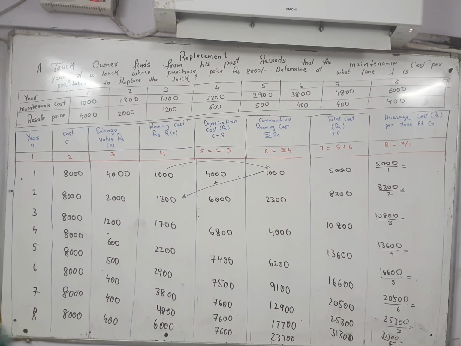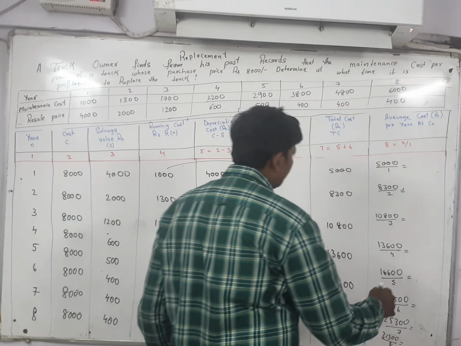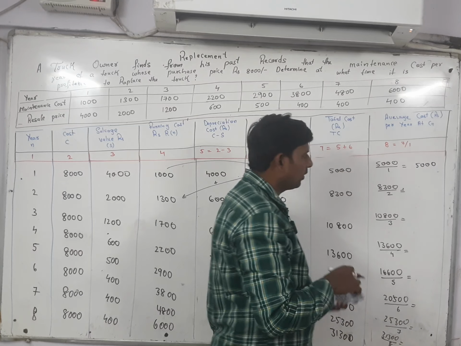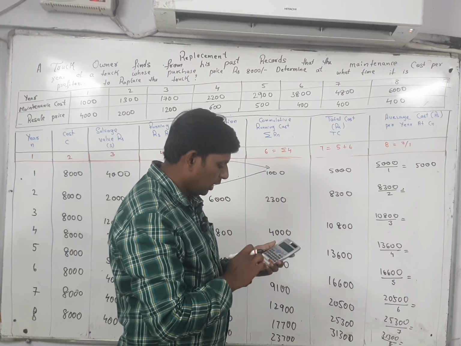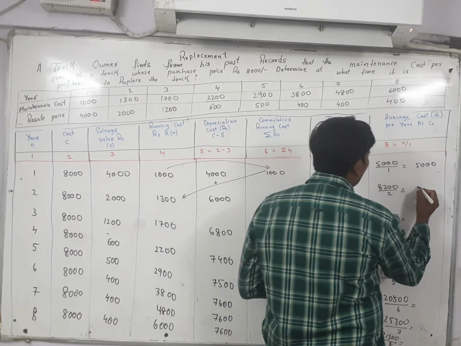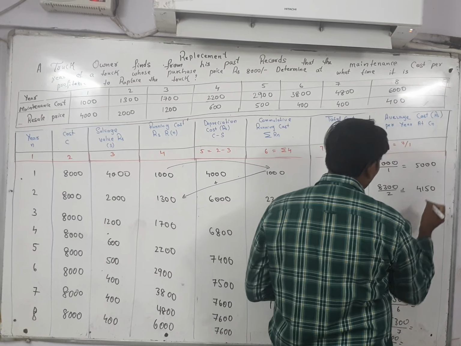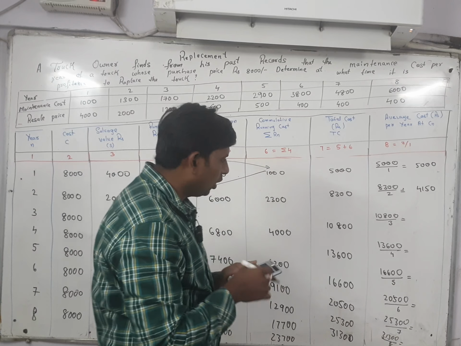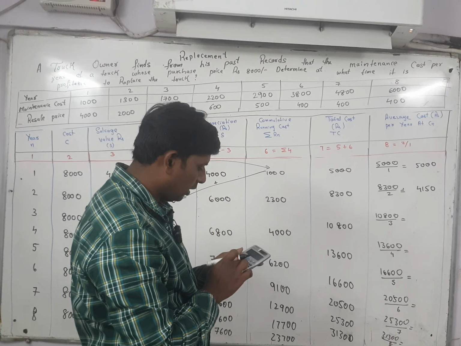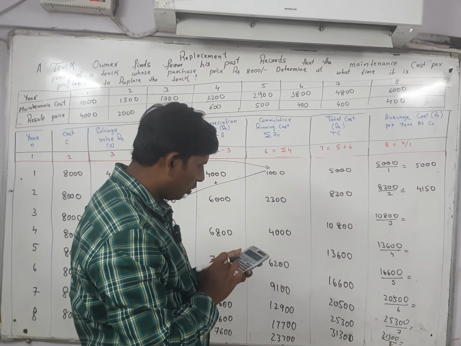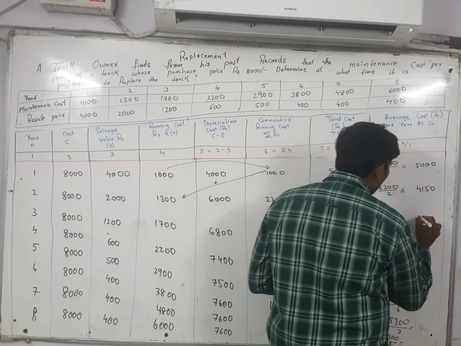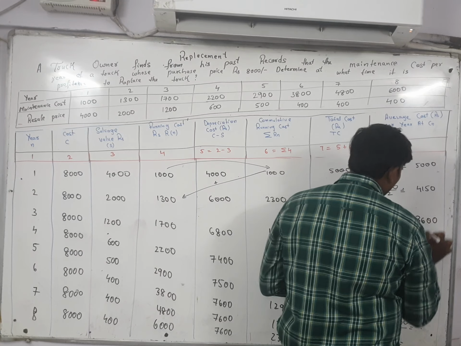As you can see here, 5000 divided by 1. How much will I get? 5000. Next, 8300 divided by 2 gives 4150. Next, 10800 divided by 3 gives 3600.